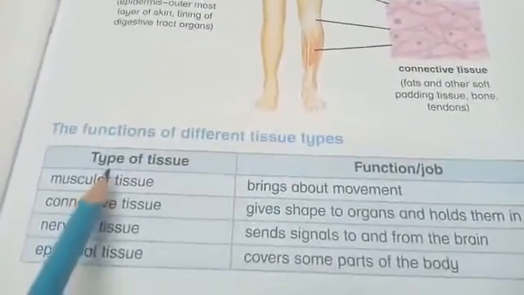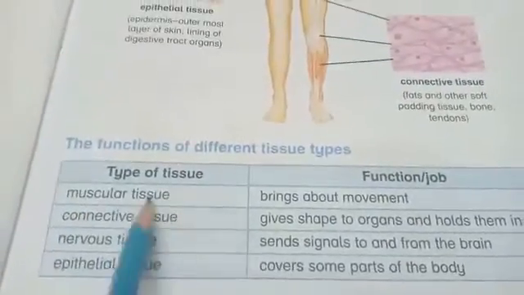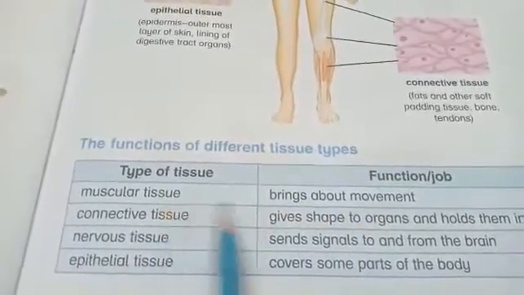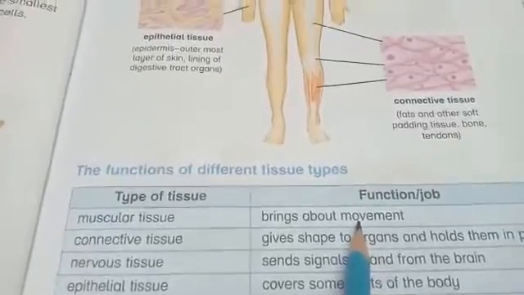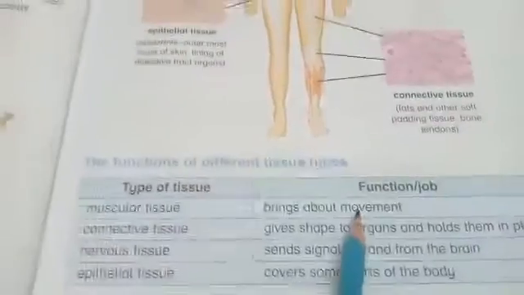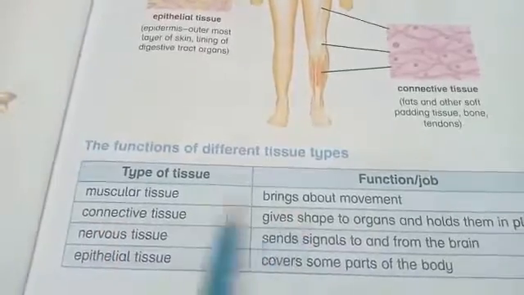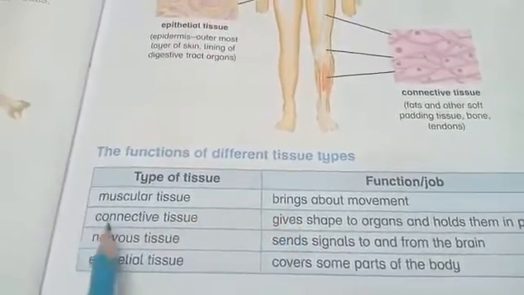Now here, come to the table. The function of different tissue types. Types of tissue. Number 1, muscular tissue. What is the function of this tissue? It brings about movement. With the help of the muscular tissue, we move. We show movement: walking, doing work, writing. These are all movements. Okay? Because these muscles, these tissues, are attached to the bones.